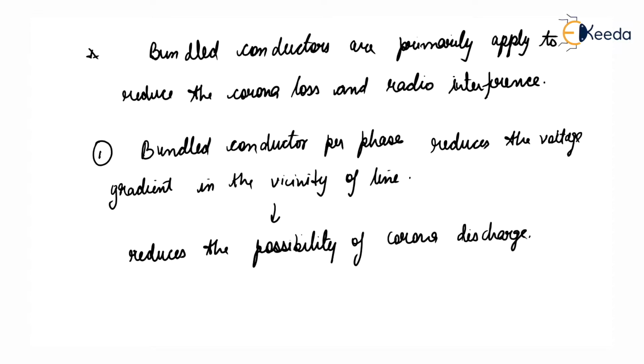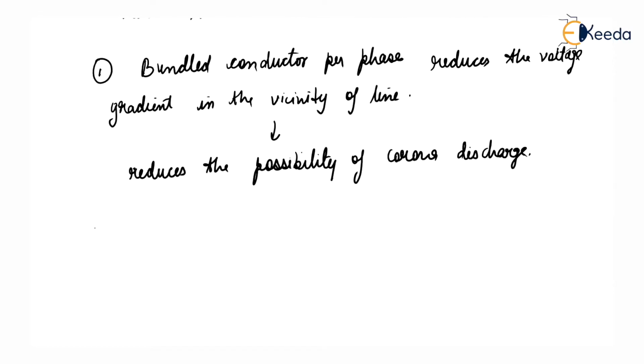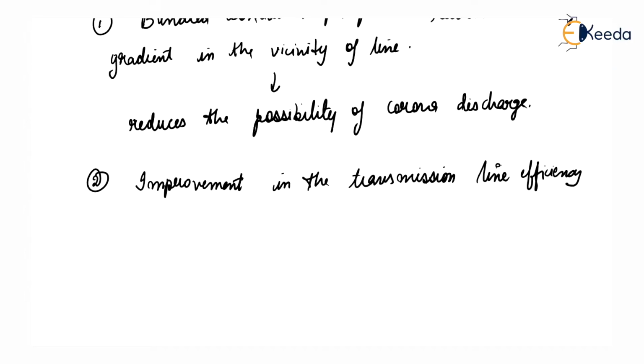Corona effect will be observed when the air medium present between the phases gets charged up and starts to ionize and acts as a conducting medium. This is avoided by employing bundle conductors. Second advantage: improvement in the transmission line efficiency, as the loss due to corona effect is reduced.